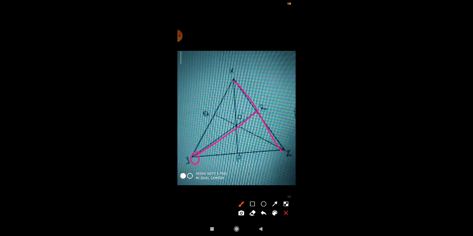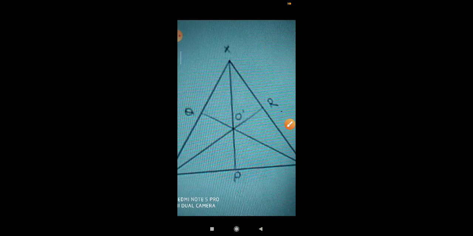This is a right angle. Similarly, from point Z we draw the perpendicular on XY. If you see here, you will notice that all these altitudes pass through a single point, and that point is point O, which is called the orthocenter.